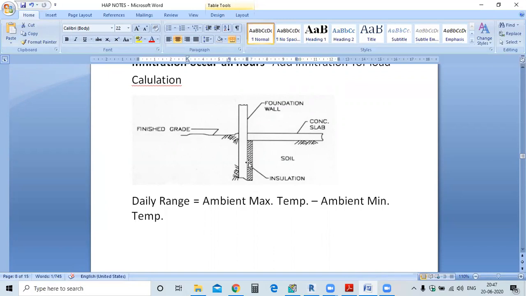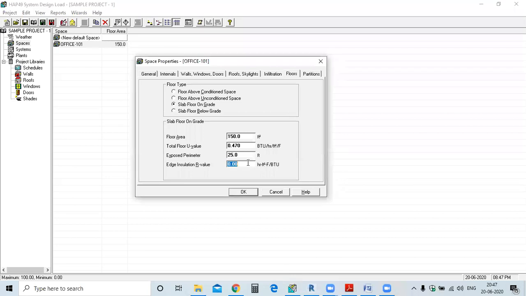So it is asking for this insulation R value, which will be given by the architect. Now we are taking it as 0.5. If you are not providing edge insulation, just put it as 0.